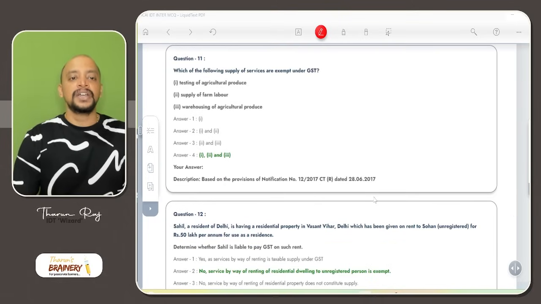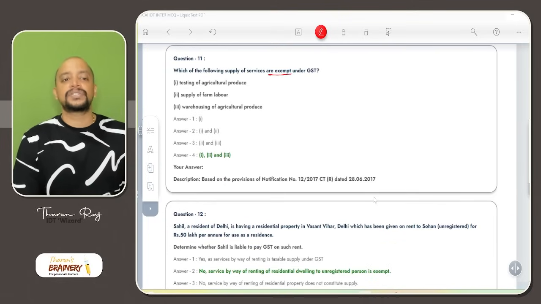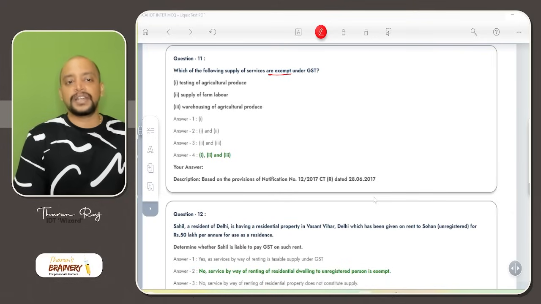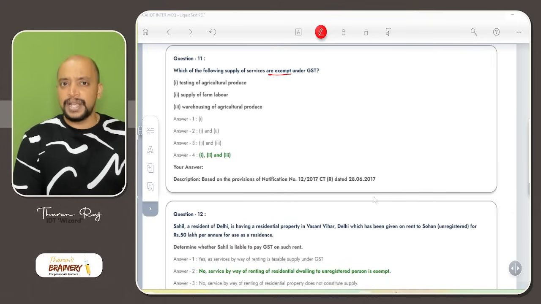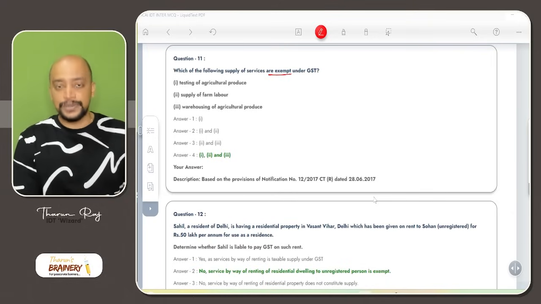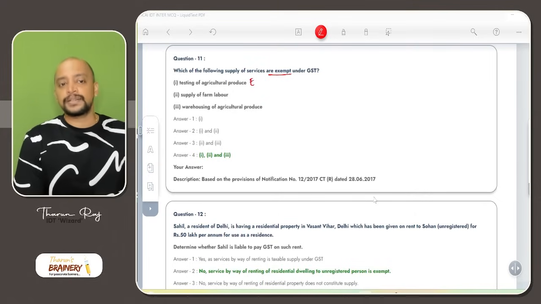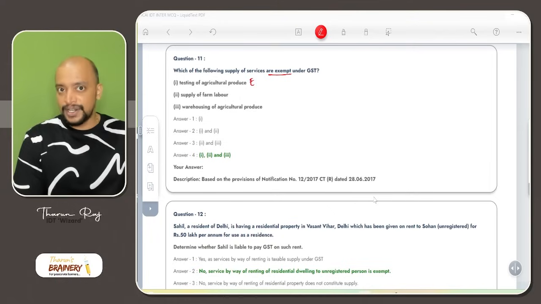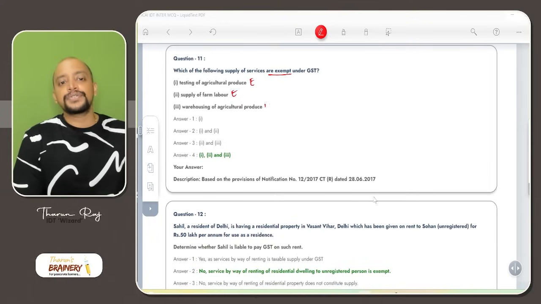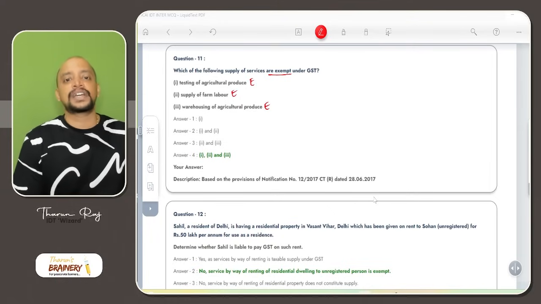Then question number 11, which of the following supply of services are exempt from GST? Testing of agricultural produce. So any service in relation to agriculture or agricultural produce is exempted. So therefore it is exempted. Supply of farm labor, service in relation to agriculture, exempted. Warehousing of agricultural produce, service in relation to agricultural produce.